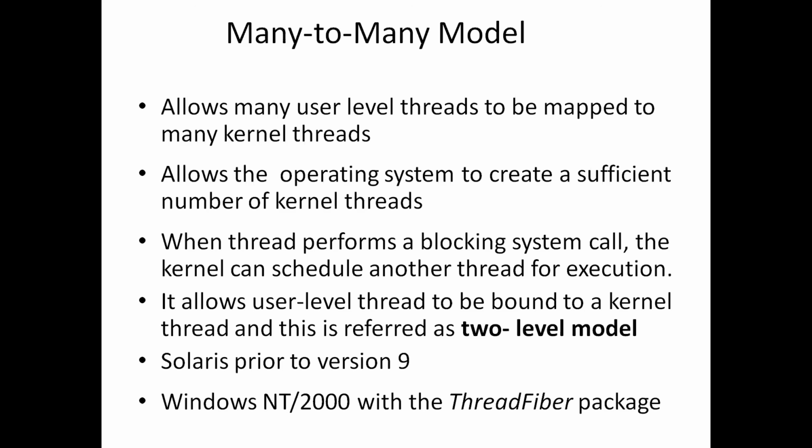No. When a thread performs a blocking system call, the kernel can schedule another thread for execution, because we have many kernel threads and many user threads. That is the advantage of many-to-many model.